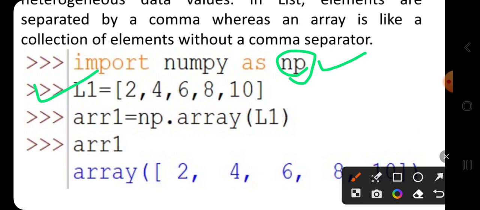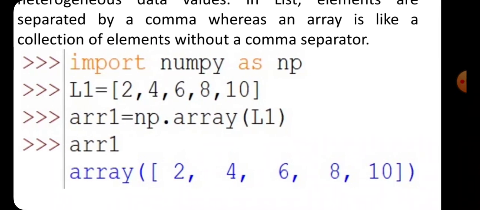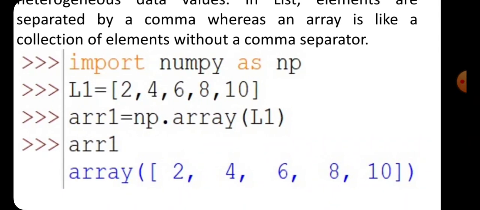Here L1 is a list containing data of similar types such as 2, 4, 6, 8 and 10, and array1 is the reference for the array function, and the list is passed in this function. Hence the data values of the list are converted into an array. When you print array1, you can see the array 2, 4, 6, 8, 10.